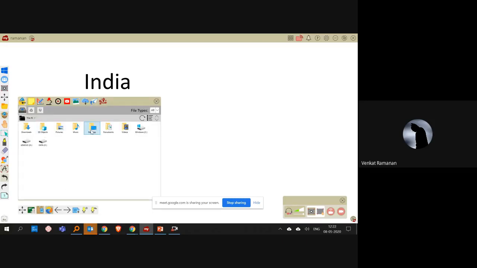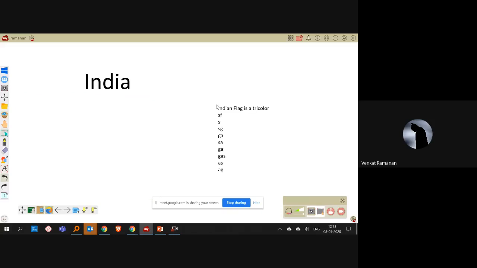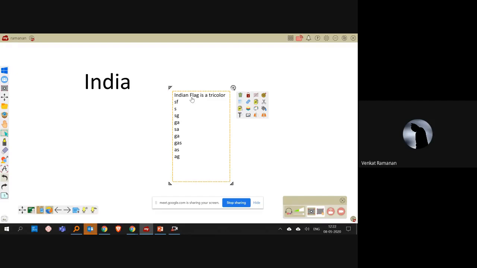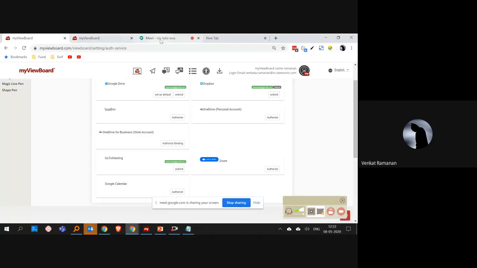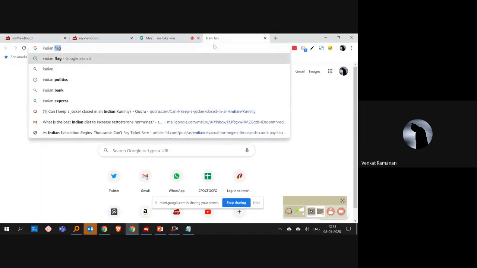Go here and then select desktop. Again, it's a drag and drop. Just simply drag and drop the entire text file which you created as a teacher the previous day, or just before the class in your staff room, and it is available for you on the board. That was a sample one I did. So let us do a real thing. I just go to Wikipedia and then I'll copy and paste about the Indian flag.